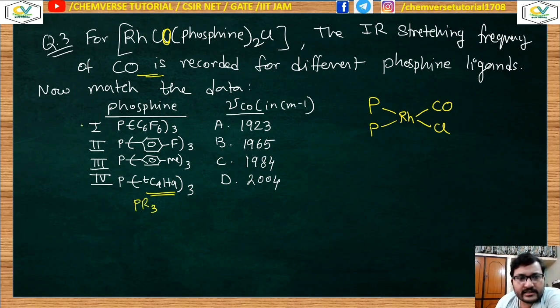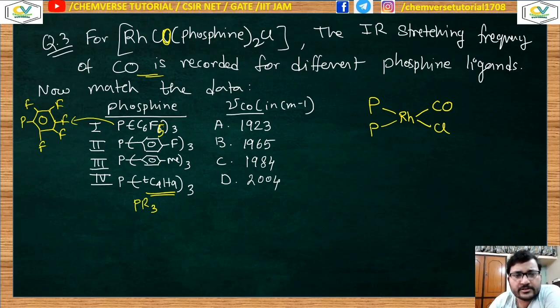And in all cases, now don't be confused with this one. This is a benzene analog, a fluorine-substituted benzene analog. There is a fluorine-substituted pentafluoro, sorry, another correction, C6F5, pentafluoro. So this is a fluorine-substituted benzene ring. That means it is nothing but your aromatic ring. So these 1, 2 and 3, these all are your PR3.